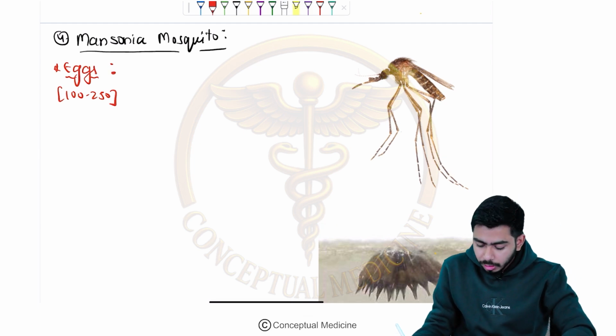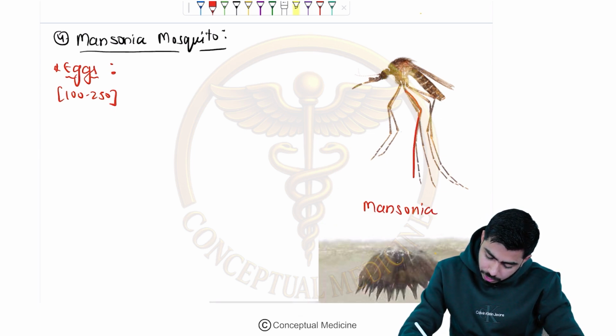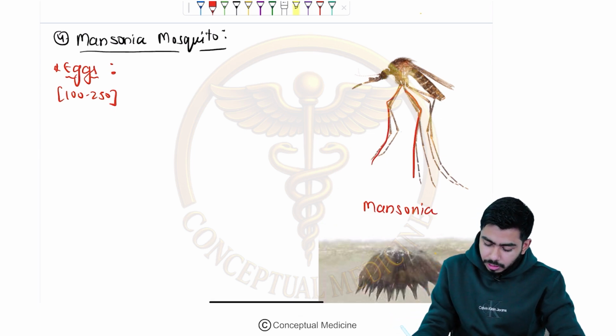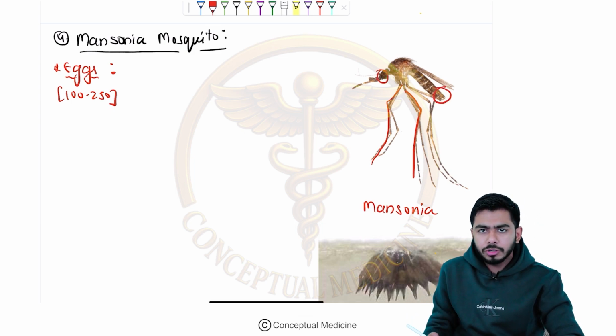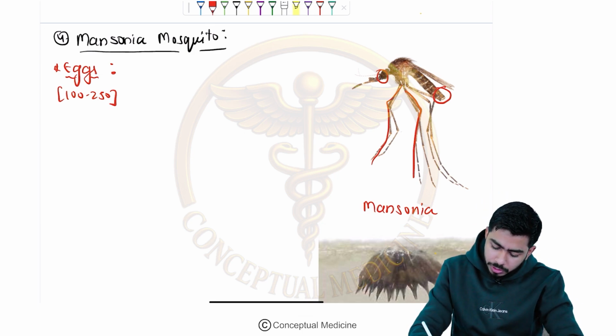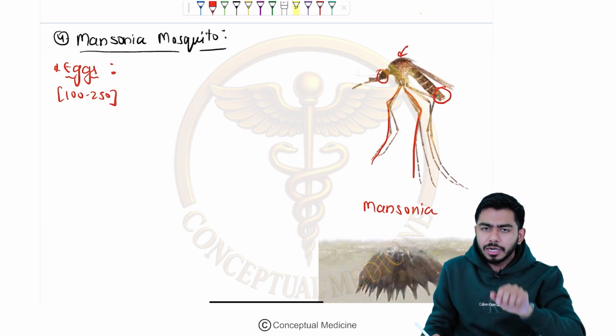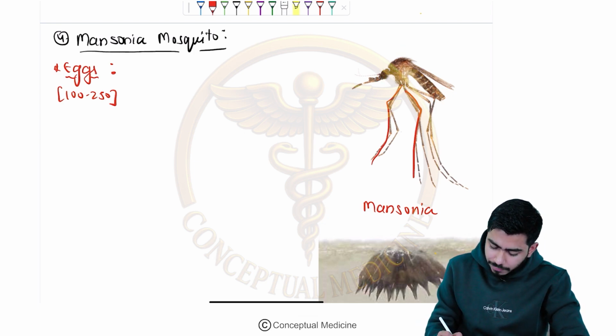This is the Mansonia mosquito which you are seeing over here. They have very long legs. Look at the head and the rear end, all of them are downwards, but the neck has a slightly elevated position. So they have long legs over here.